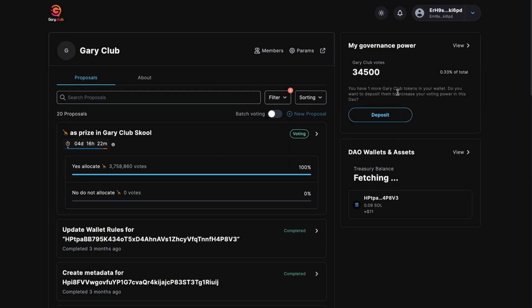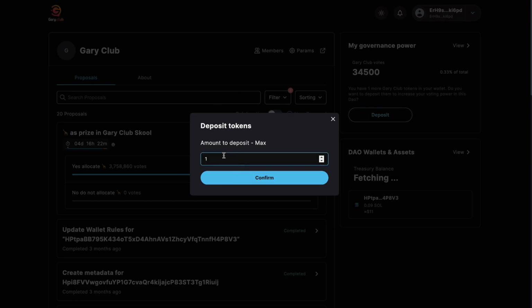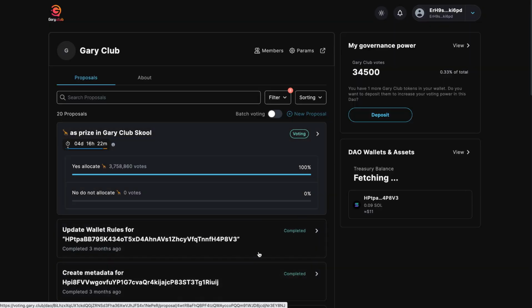And if this is the first time that you are voting, you'll need to deposit your tokens. You would hit deposit and then deposit your tokens right here. And now we come over here, we have our completed votes down here.